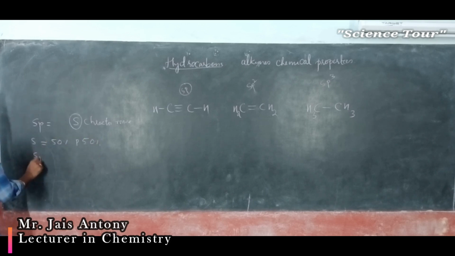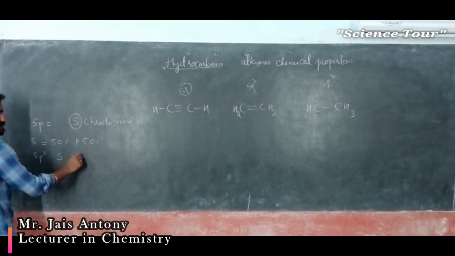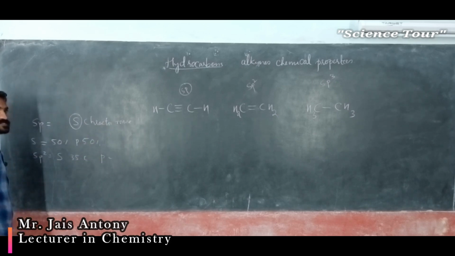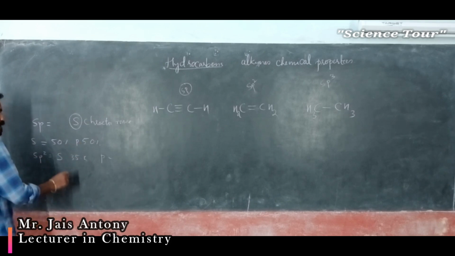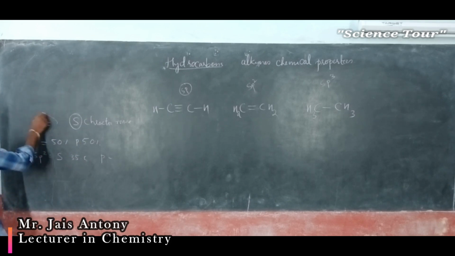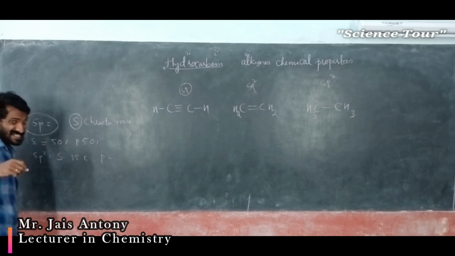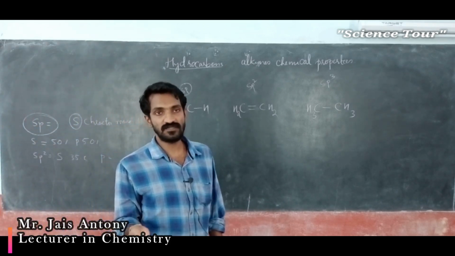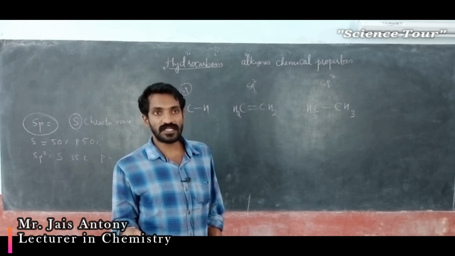So in sp2, S character is 33%, something like that. Okay, P character is more, 66 something. So when we consider sp, S character is more compared to sp2, sp3.